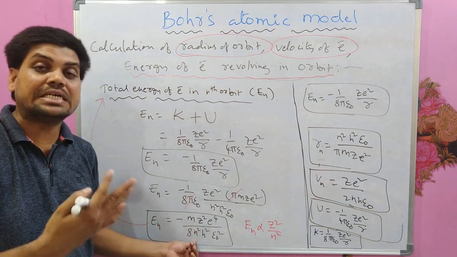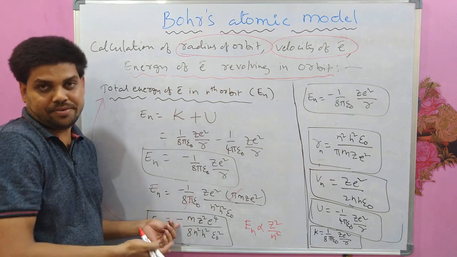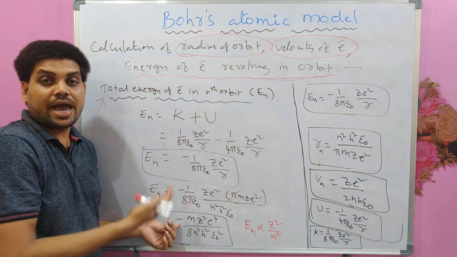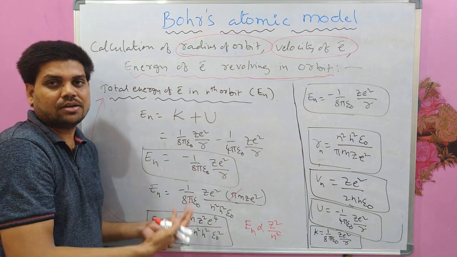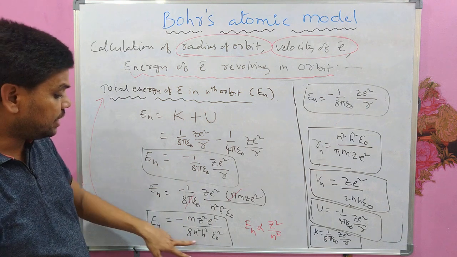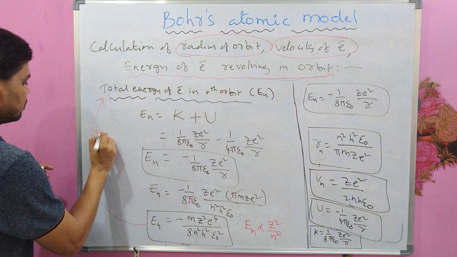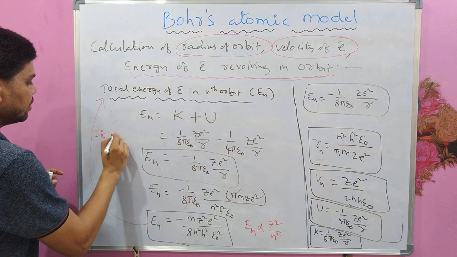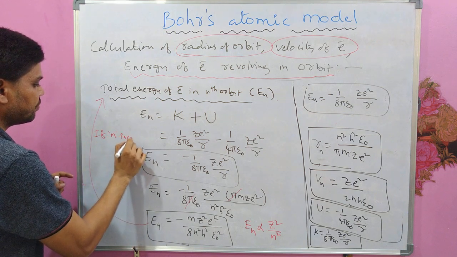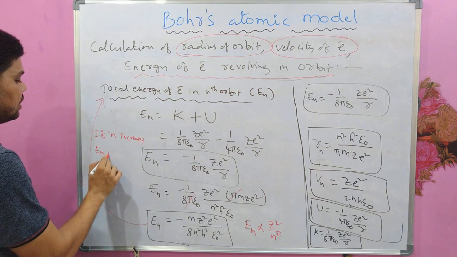If the n value is increased, because of this negative sign, the energy of the electron will increase. If n increases, En increases.